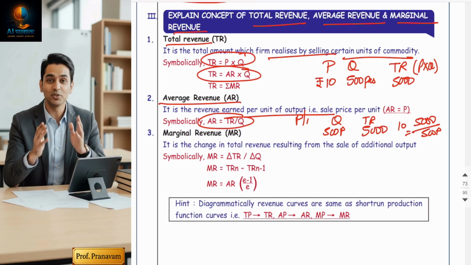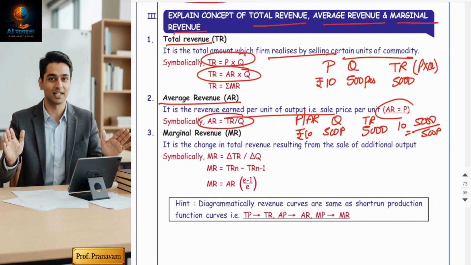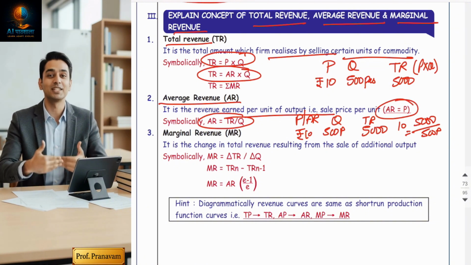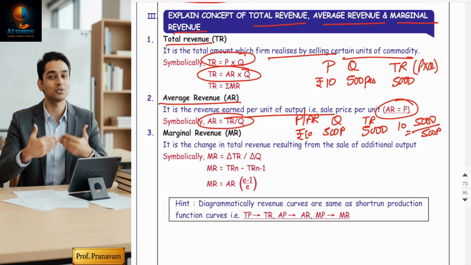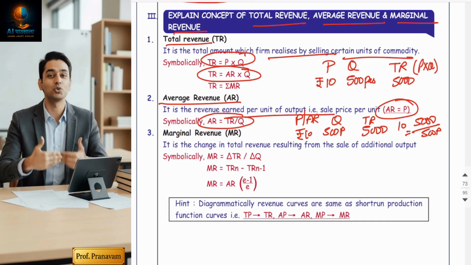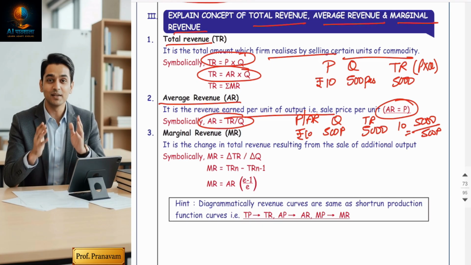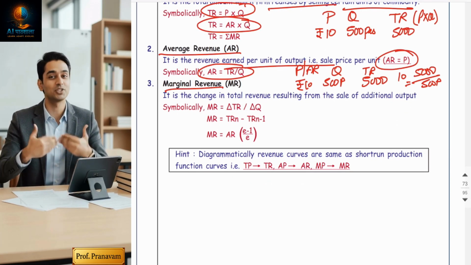So basically, price and AR are one and the same. That's why AR also represents the price line. In layman's terms, we call it price per unit. In economics, we call it average revenue. Okay, so AR is actually the price per unit. Fine. Let's come to the third revenue, marginal revenue.